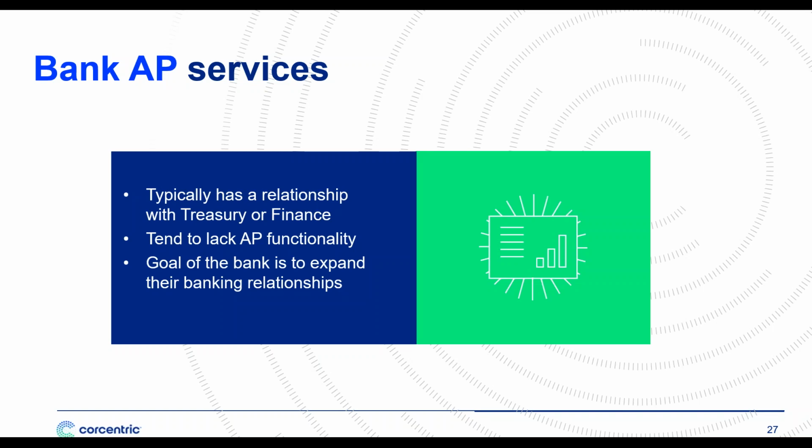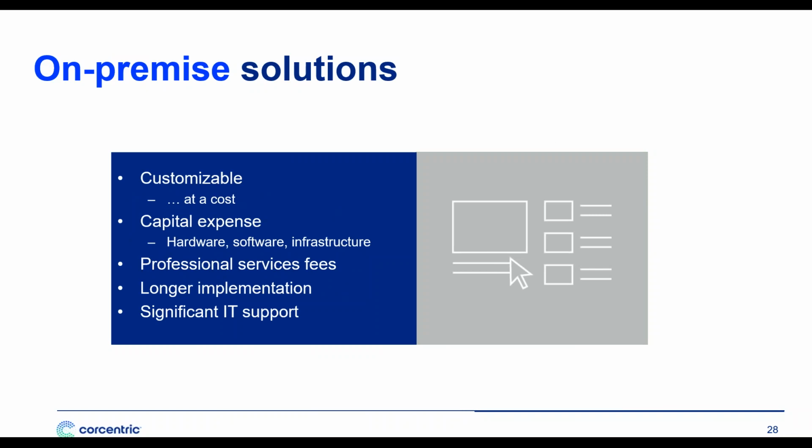The problem is that our relationships with banks are typically as a treasury or finance organization. And most banks, well, they lack key AP functionality. They often offer only certain technologies and certain capabilities and certain payment types for certain suppliers. You get the idea. The goal of the bank is clear. They want to extend their banking relationships, but you don't want to do it at the sake of you achieving optimum efficiency and effectiveness.